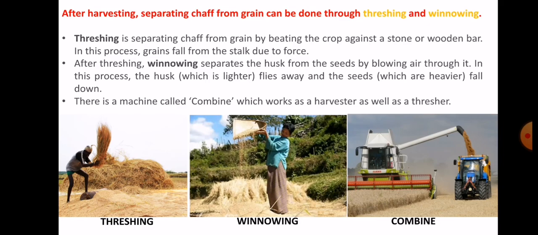Now the third method is a machine called a combine, which works as a harvester as well as a thresher. With the help of that machine, we are able to remove the grains from the shed.